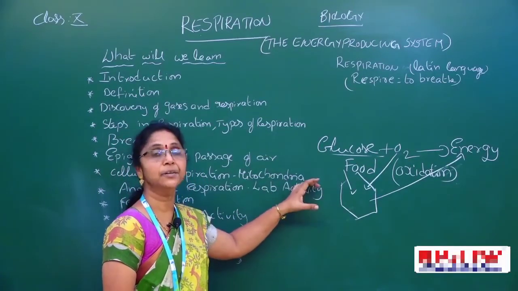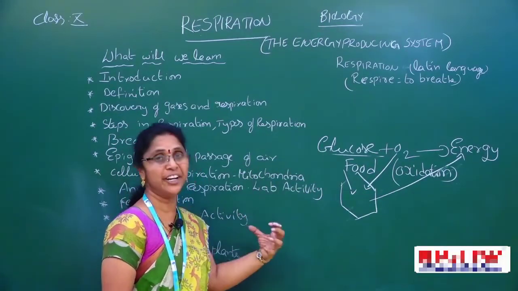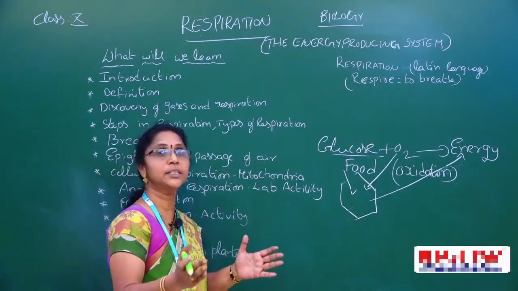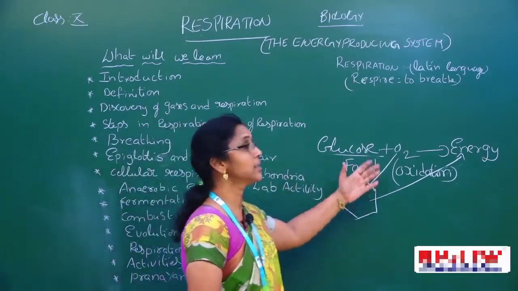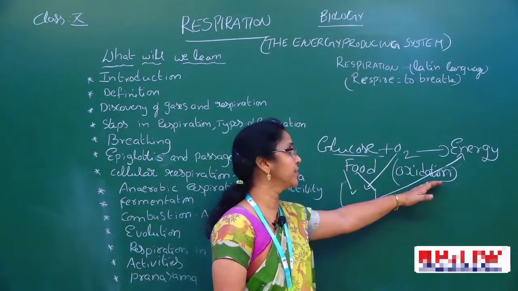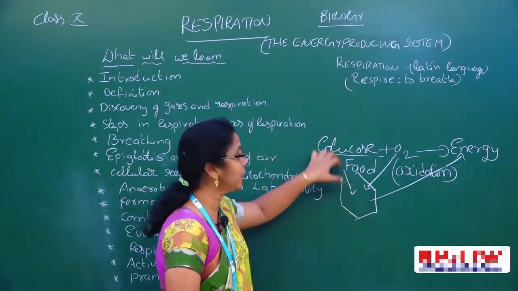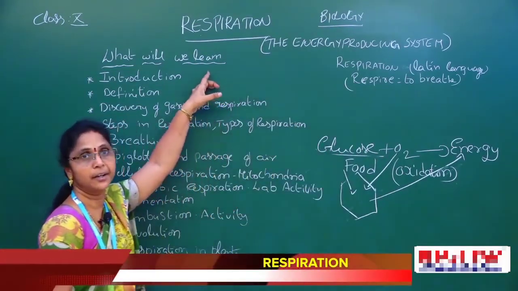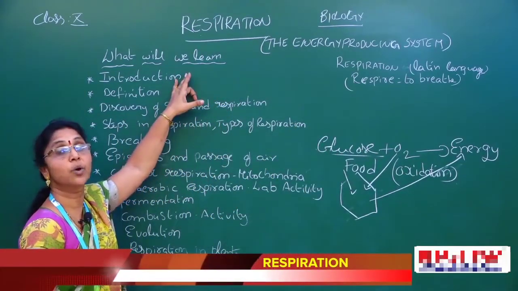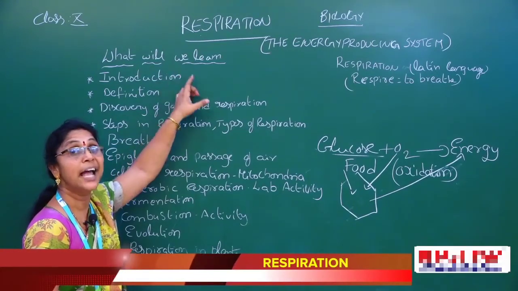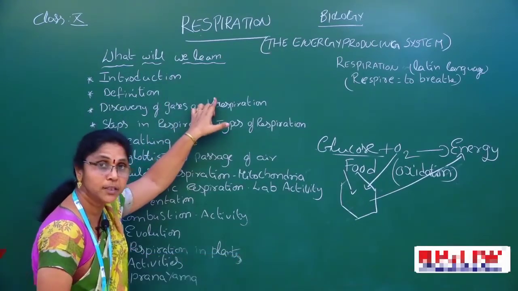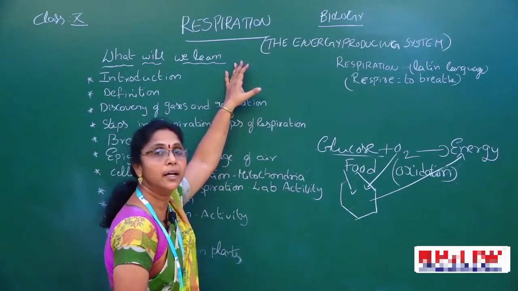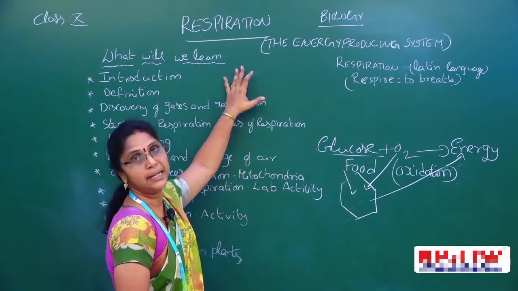In nutrition we are obtaining nutrients. It's not sufficient. The nutrients are combined with oxygen, then the process is going on, the energy is releasing. Now finally here what happens? What process is going on? Respiration.